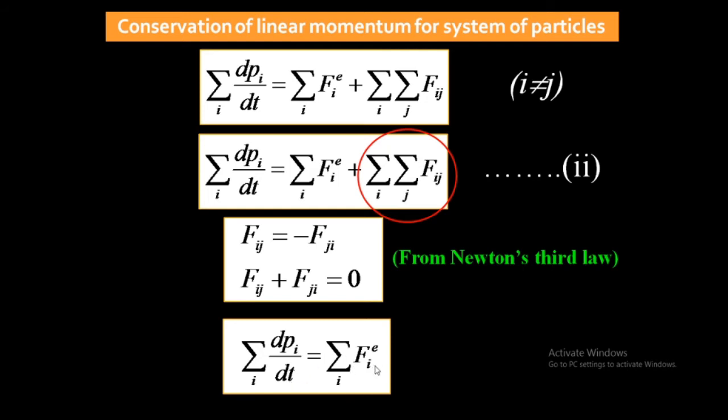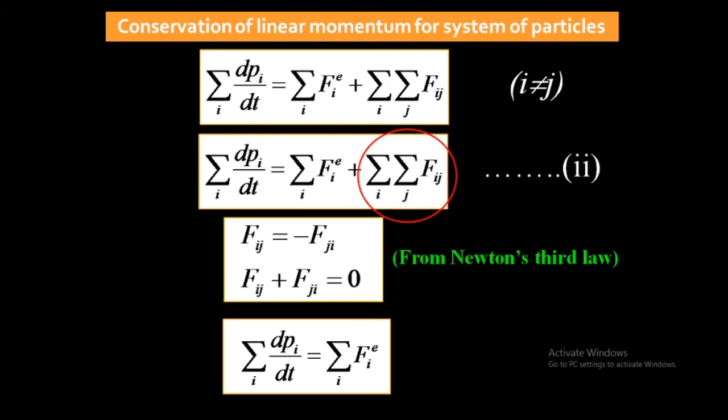So what is Fie? Fie is the external force acting on the system of particles, on all the particles of the system. What is dpi by dt? Because summation is there, we are talking about all the particles in the system. If summation is not there, then we are talking about only a single particle.